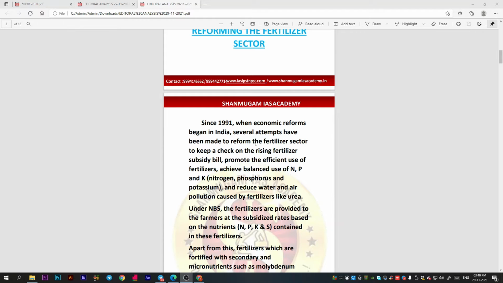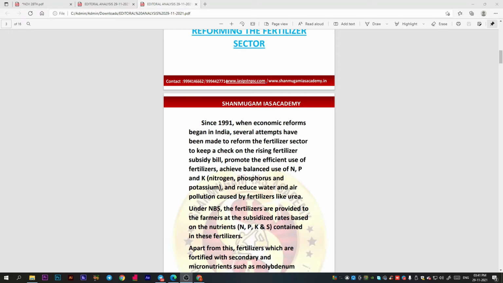Since 1991, when the economic reforms began in India, several attempts have been made to reform the fertilizer sector to keep a check on the rising fertilizer subsidy bill. And what is the issue here? It is to promote the efficient use of fertilizers, that is, to achieve a balanced use of nitrogen, potassium and phosphorus, and reduce the water and air pollution which is caused by fertilizers like urea.